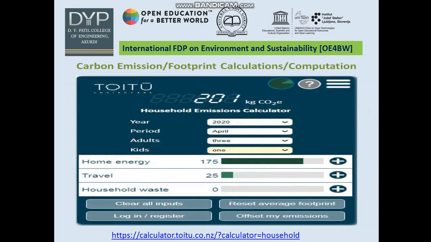The carbon emission footprint calculator computation consists of the year, period, number of adults and number of kids in your home. With the help of this, we calculate the home energy, travel required and household waste. With the help of this, we calculate the carbon emission footprint or computation.